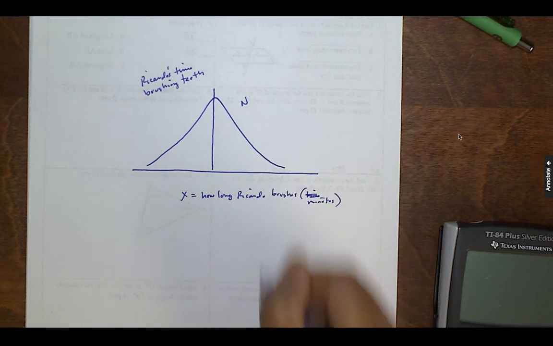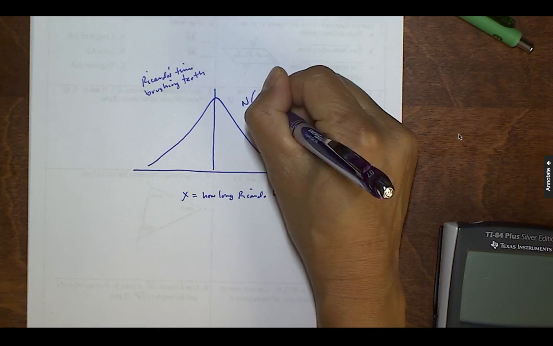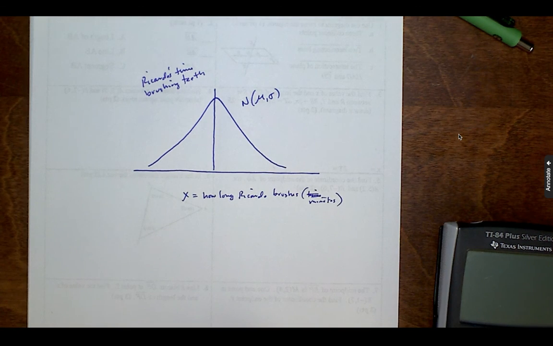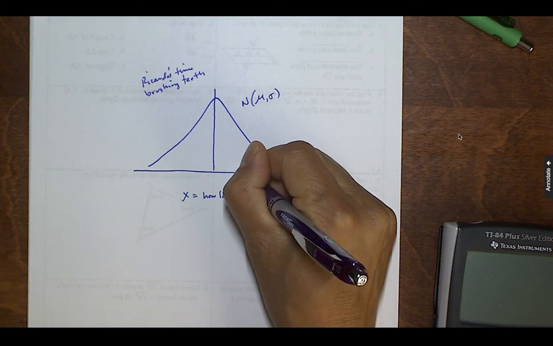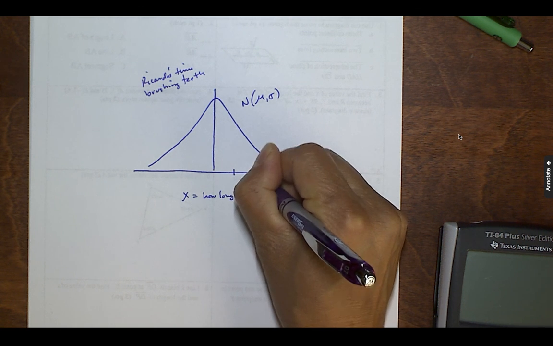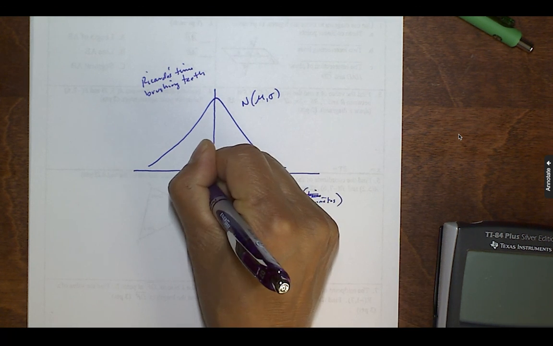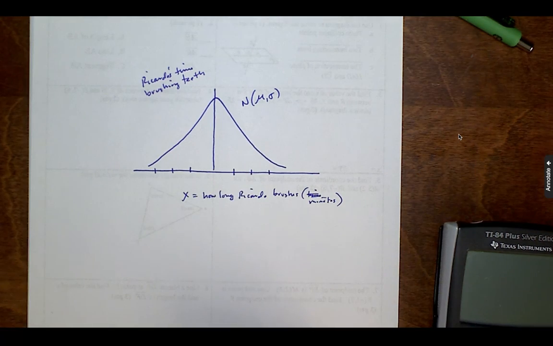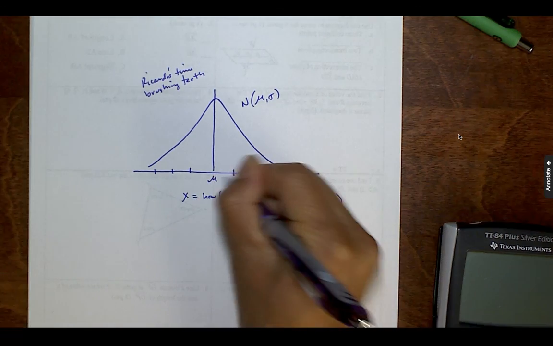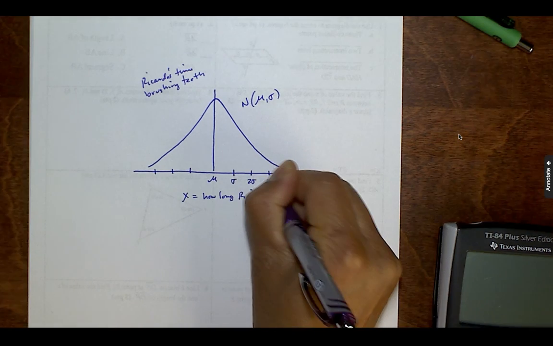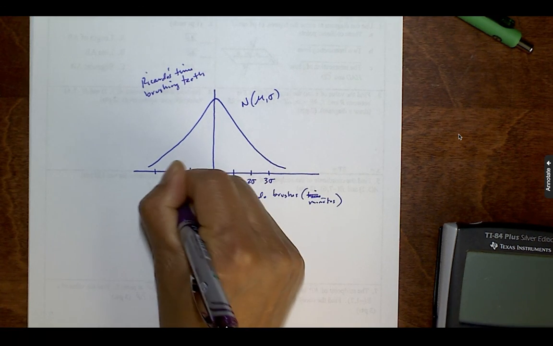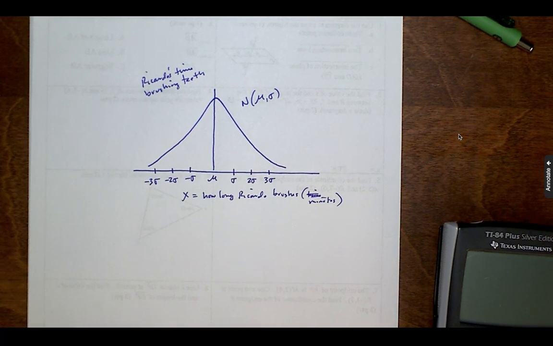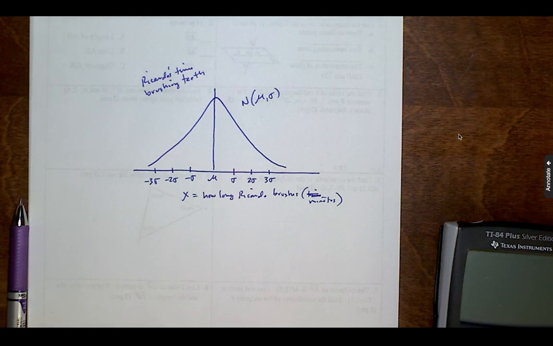So this follows a normal distribution, but we don't know the mean and standard deviation, so we're just going to call those mu and sigma. So we're going to go out 1, 2, 3 sigma, and -1, -2, -3 sigma. So here's mu, and here's sigma, 2 sigma, 3 sigma, negative sigma, -2 sigma, -3 sigma. Okay, so this is the model that we're working with, with an unknown mu and sigma. And now we're going to add in the information about his x values.